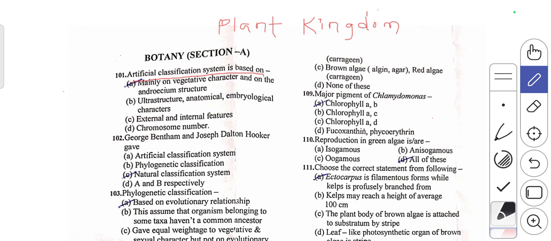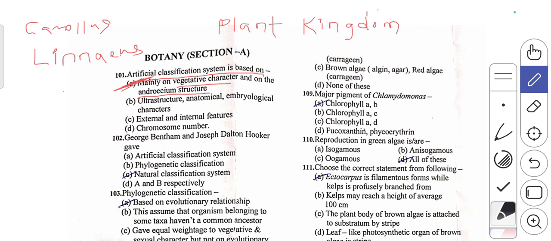This classification system was given by scientist that is Carolus Linnaeus. So this scientist he gave this artificial classification system. In this artificial classification system, he mainly emphasized on two aspects. One is vegetative character, another one is androgen structure. So he gave an equal weightage to these vegetative character as well as a sexual character. Hence, the answer is the first one.